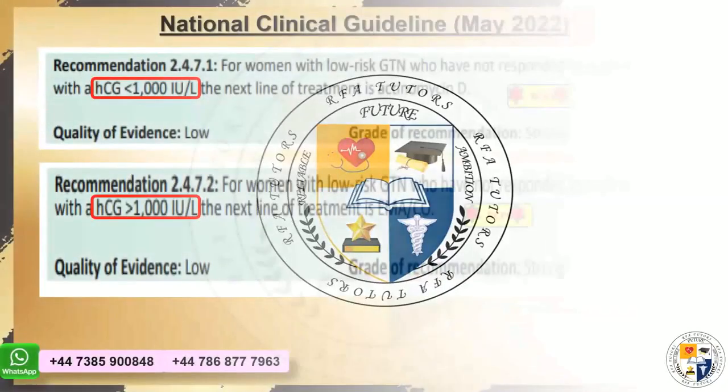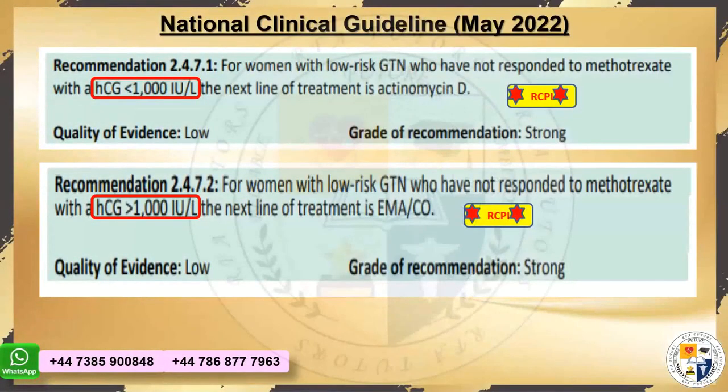I repeat that again. What do they mean by that? Okay, let's go back. If it's a FIGO scoring, you have to answer me here, please. If the FIGO scoring is 6 or less, what's the first line? Come on quickly, please. What's the first line in exam? 6 and less, FIGO scoring. Perfect, methotrexate, all right.